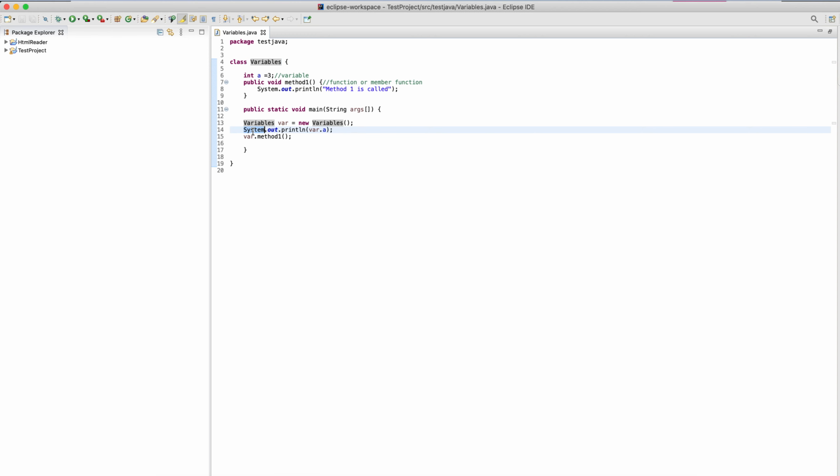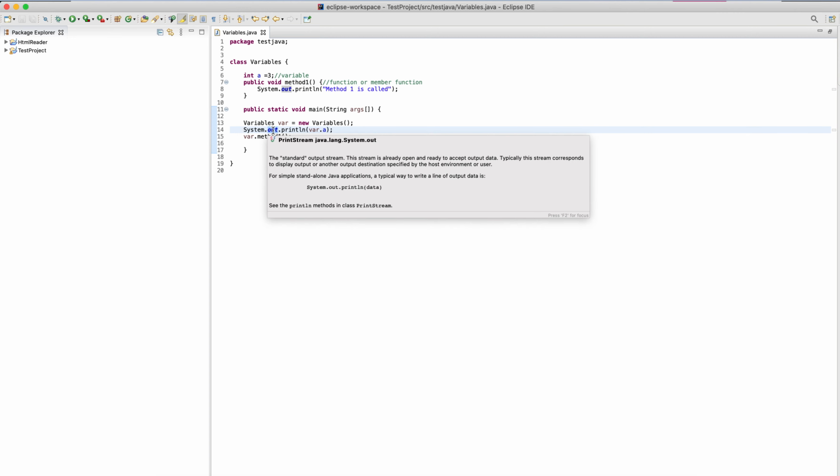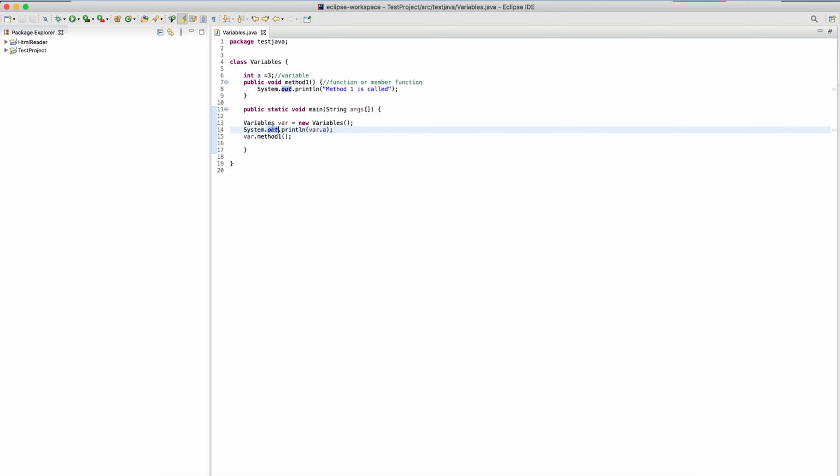Here also, System is a class which has a member variable called out, and then it has a method println. If you see the description of it, the standard output stream is already open and ready to accept output.